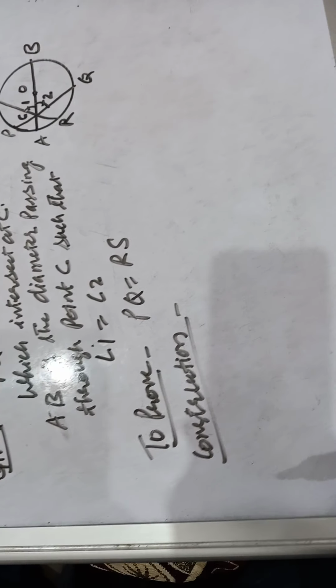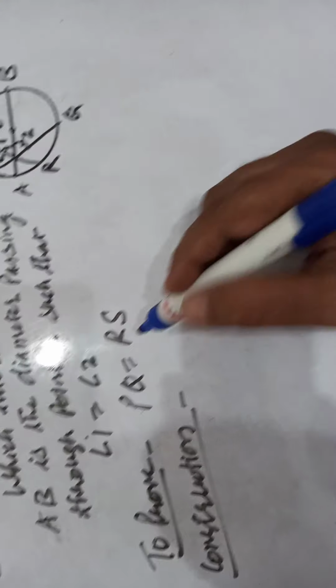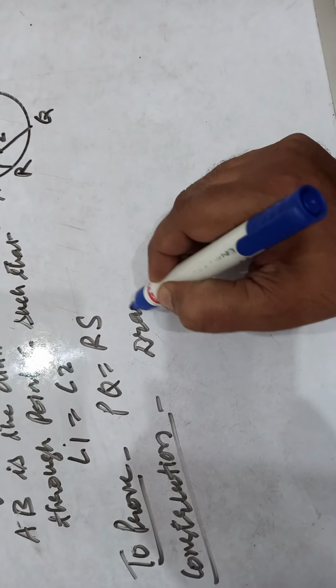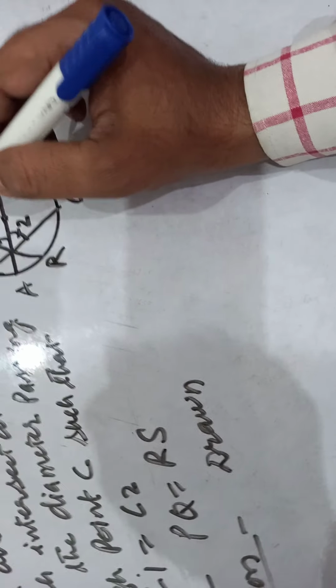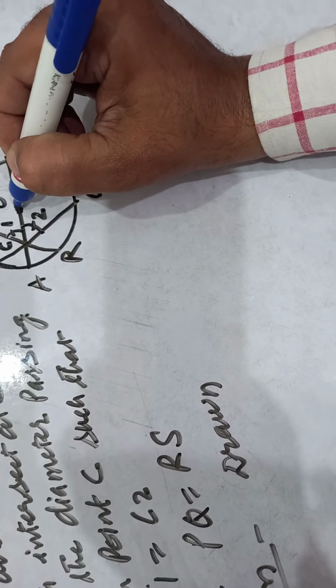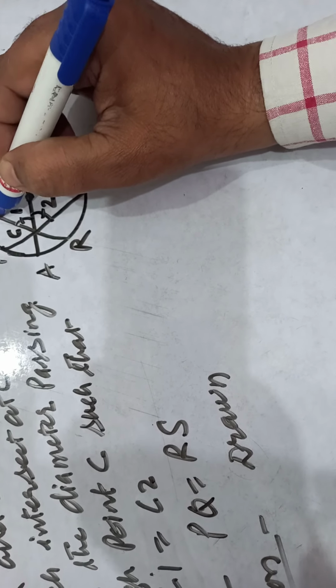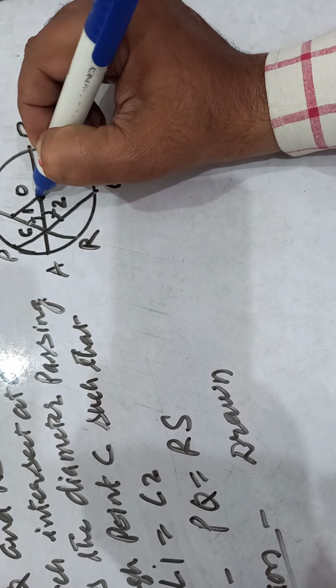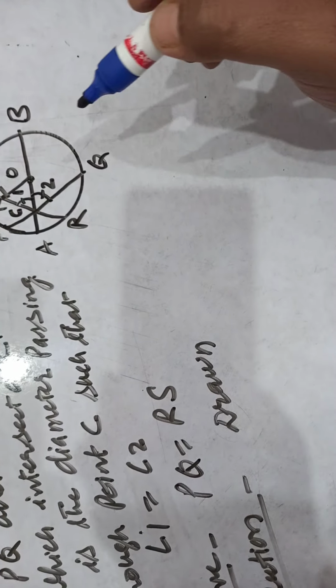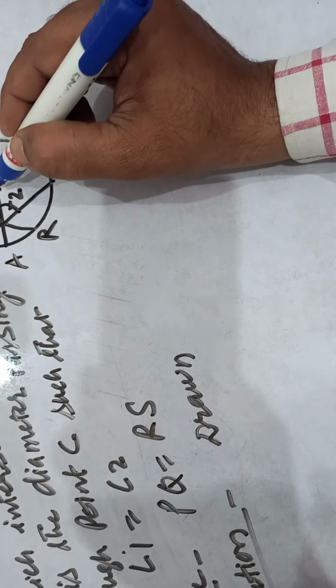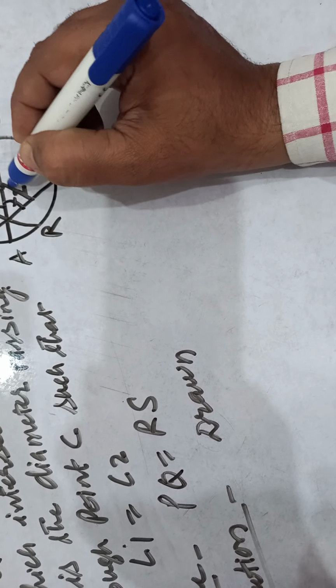What construction is needed, children? Let us see. Draw the perpendicular ON. O is the center of the circle. Draw ON perpendicular to RS and OM.